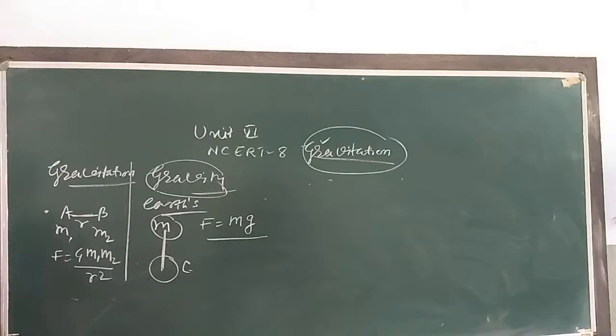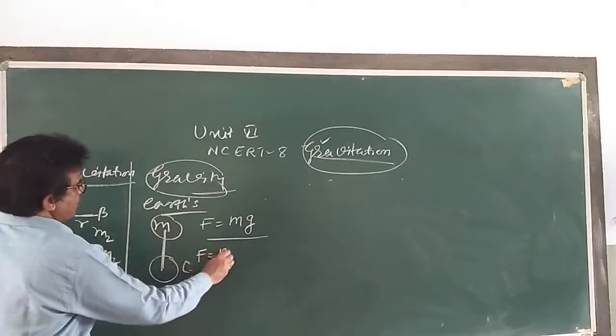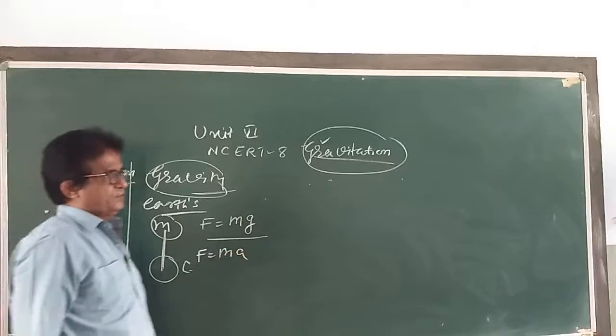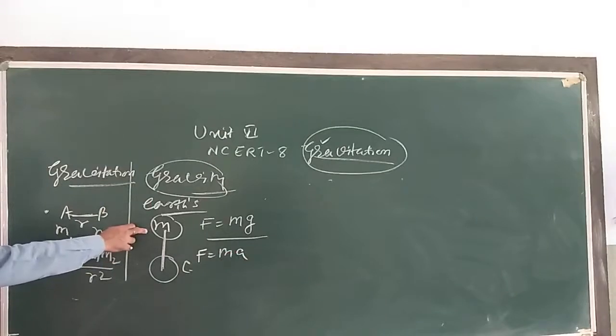My dear children, a force F acts on a body of mass m here to produce an acceleration. So according to Newton's second law of motion, I can write here force is equal to mass into acceleration. Here, the force on the body is due to the gravity of the earth.